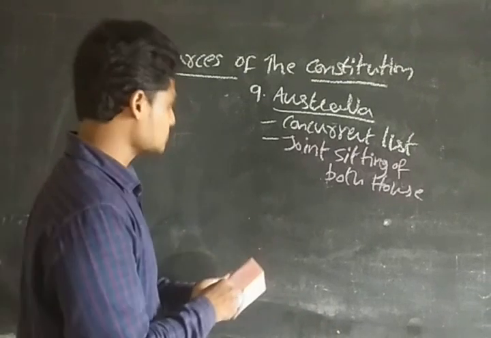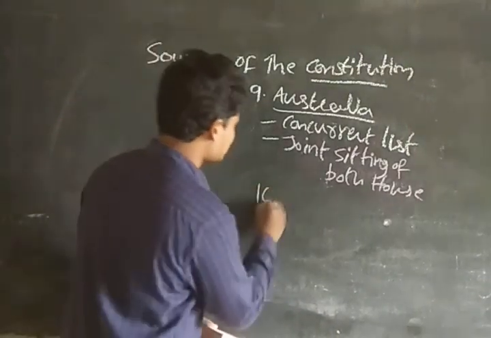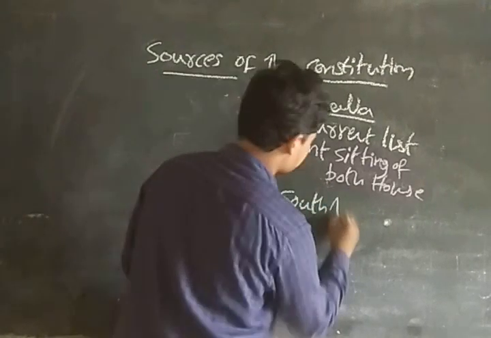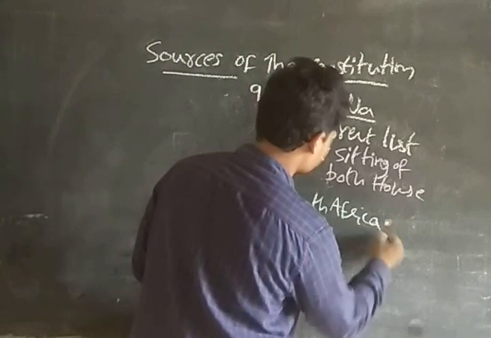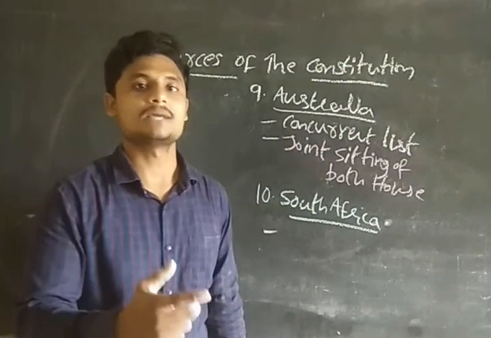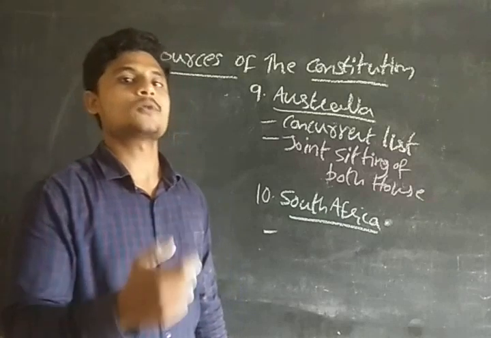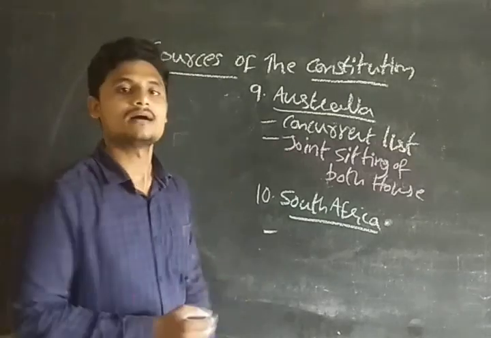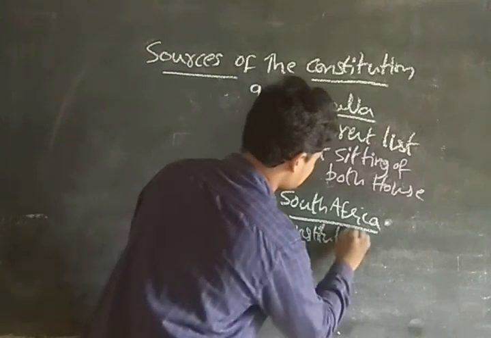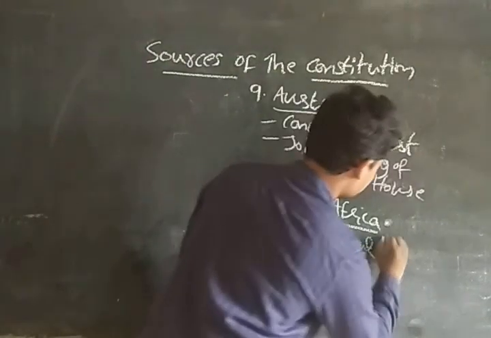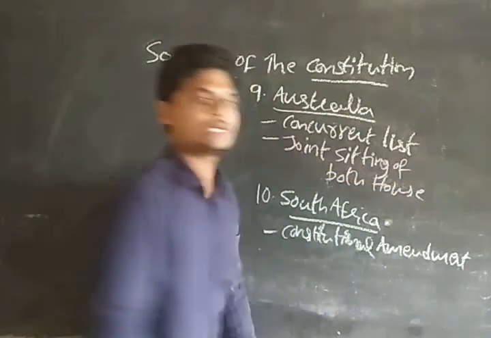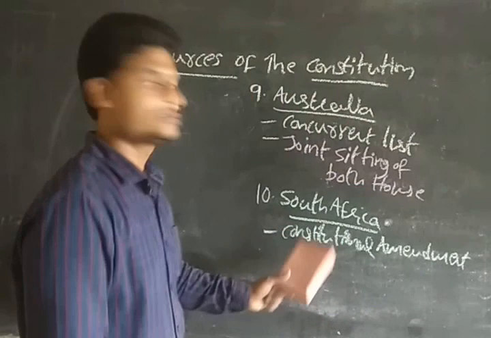And the last one for today's discussion is the 10th one, that is South Africa. Last but not least one, guys. South Africa. Guys, we have amended the constitution 104 times, but the constitutional amendment procedure we have taken from South Africa. Constitutional amendment procedure. Okay, so the constitutional amendment procedure that we have taken from South Africa, guys.